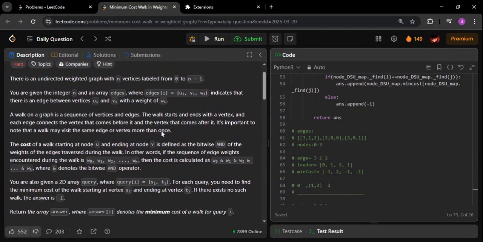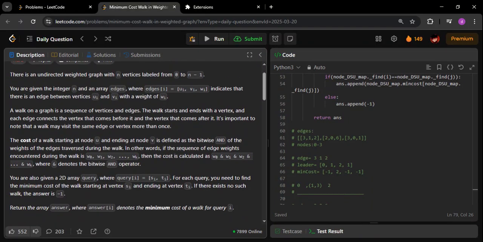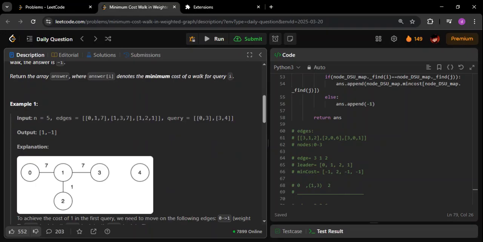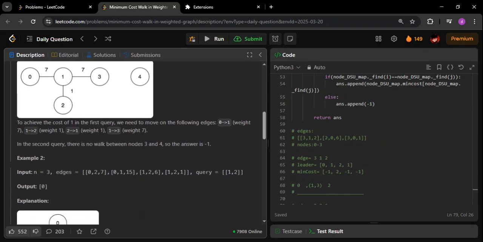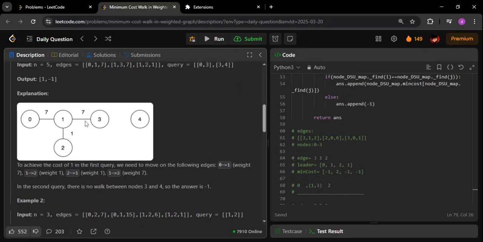In this case, the cost is totally dependent on the AND operator. For that reason, let us say we have 5 values and we are going to do AND between them. The idea here is AND will never increase the value. AND will either maintain the value the same, or it will only reduce the value. That's why it's always better to do an AND of whatever weights we have in a component, so that we know what is the minimum value we are going to get. That was the basic idea. But for other operators, it would have changed definitely.